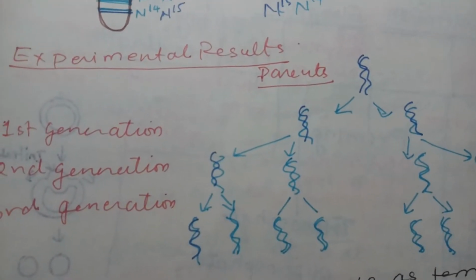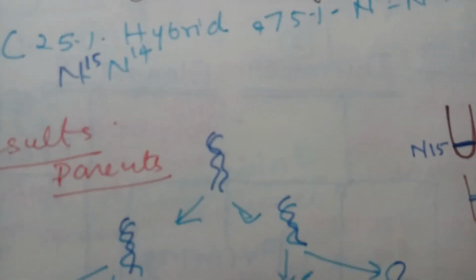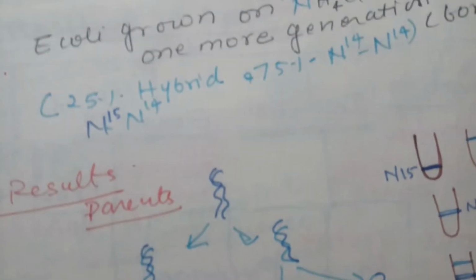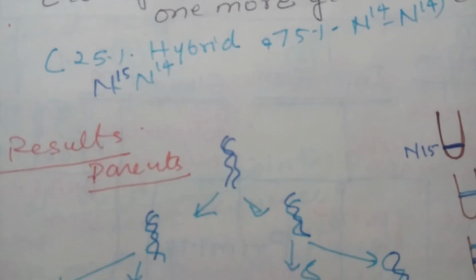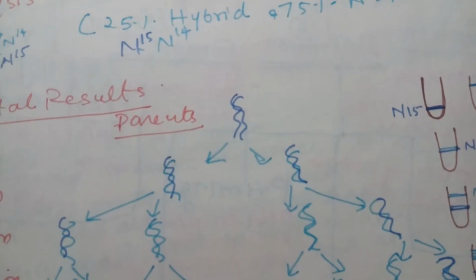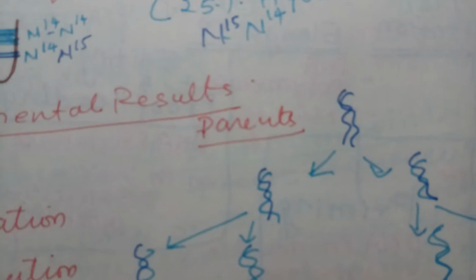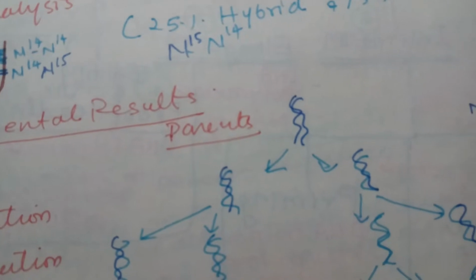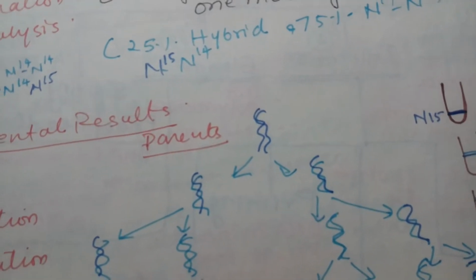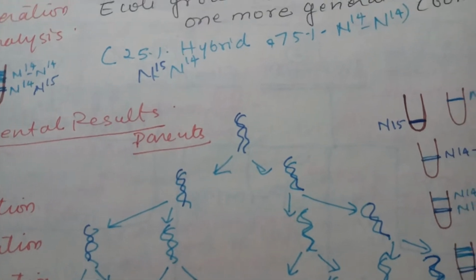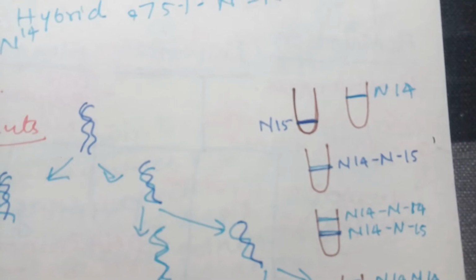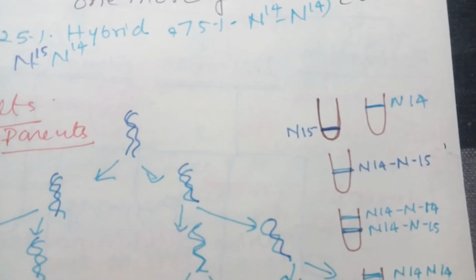also taken. Now in the first generation you will find these strands act as a template, and new ones are synthesized. So N15 was acting as the parental strand, and the new strand that was added was N14, so you'll get a hybrid band. In the second generation, one N14 and one N15 strand are acting as a template, on which N14, the new one, is synthesized. So you will see N14 and N14-N15 hybrid, and N14 is 50%.